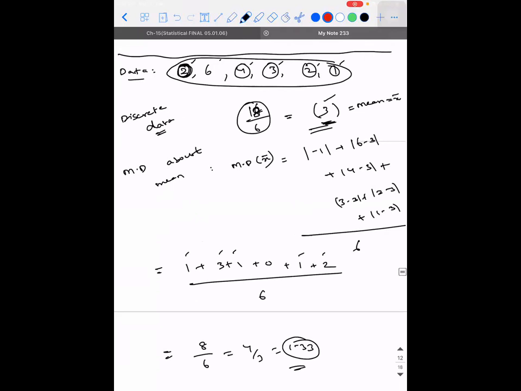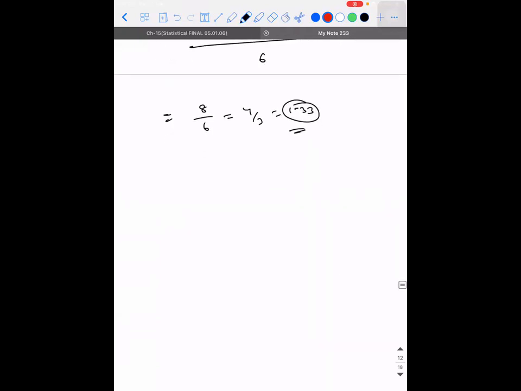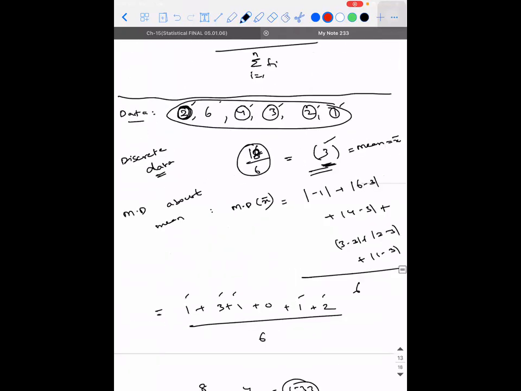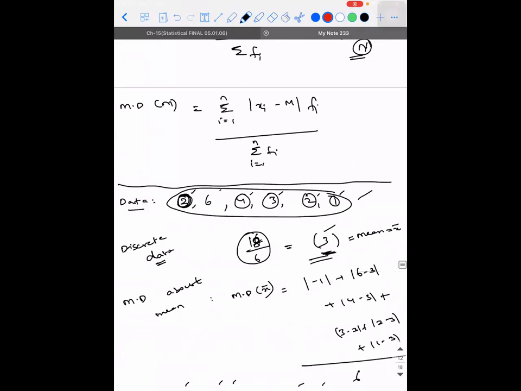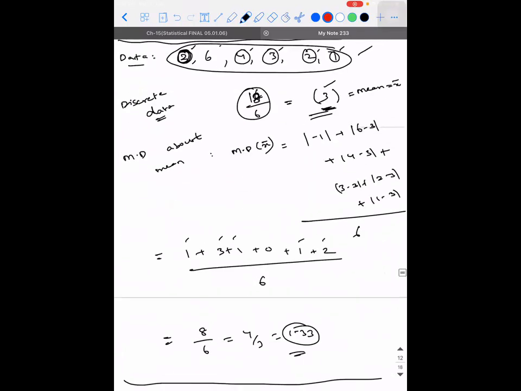Right? Guys, if you speak only, I can do something. Understood, sir. Understood, right? Okay. So similarly, mean deviation about median you can calculate. You write the numbers in ascending order. You take the middle term. That is going to give you the median. The only difference is you have to subtract each term from the median.